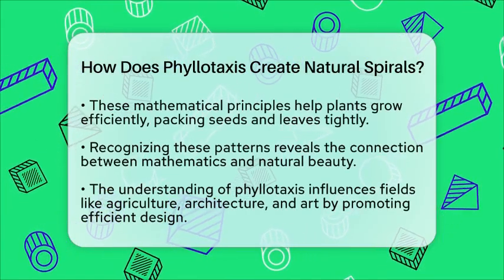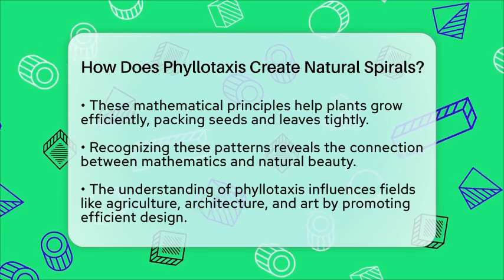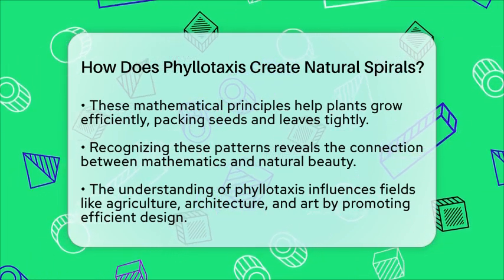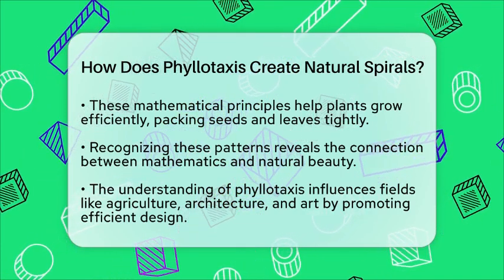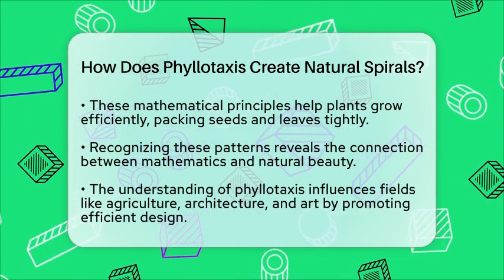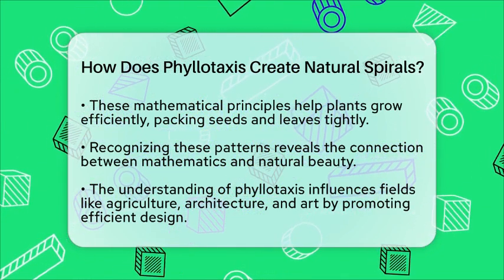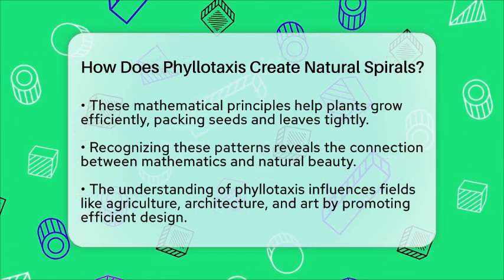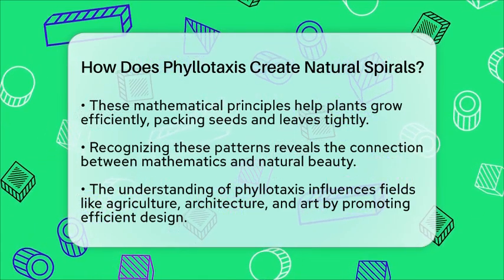The golden angle and Fibonacci sequences are mathematical tools that help plants optimize space and growth. This shows that numbers are not just abstract ideas but are woven into the very fabric of living things. Understanding how Phyllotaxis creates natural spirals helps us see the beauty of nature's design. It also influences fields like agriculture, architecture, and art, where efficient packing and growth are important.